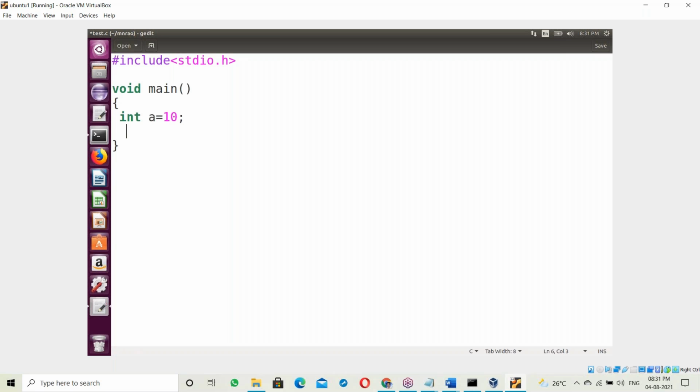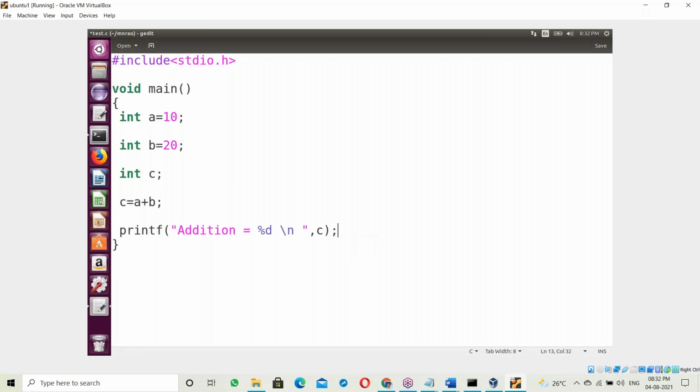So int a = 10, int b = 20, then int c declared. Then c = a + b. Printf "Addition =" with a slash n to go to the next line, displaying the c value.